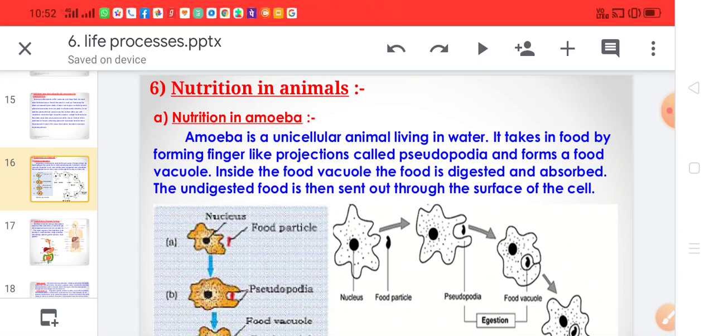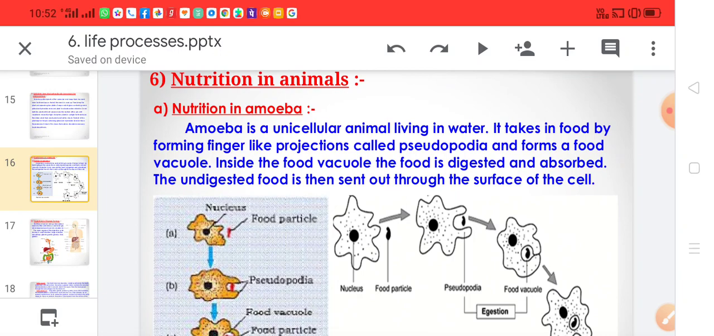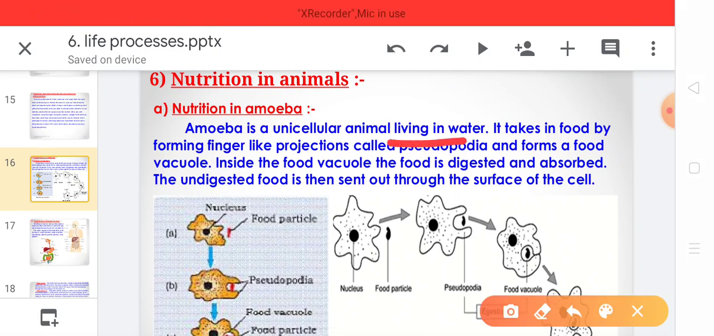Before we continue with nutrition in multicellular organisms, we'll discuss the nutrition in amoeba, that is, the unicellular organisms. How do unicellular organisms take their nutrition? Amoeba is a unicellular organism living in water because it is an aquatic organism, and it takes its nutrition from the water only. It takes the small microorganisms or small living organisms which are present in the water, and it takes its food with the help of pseudopodia.